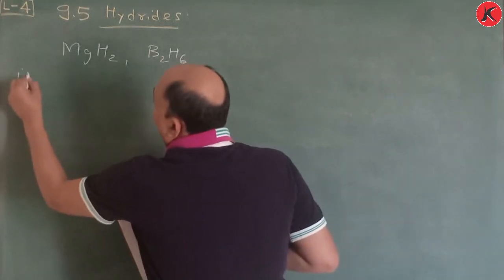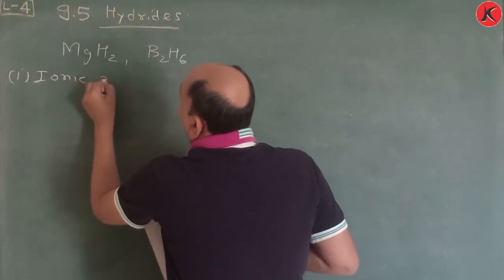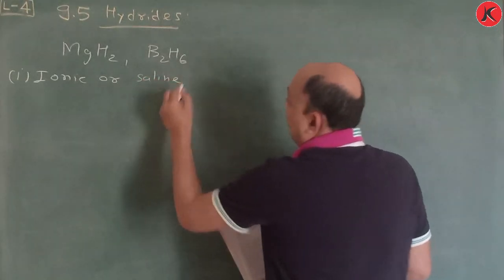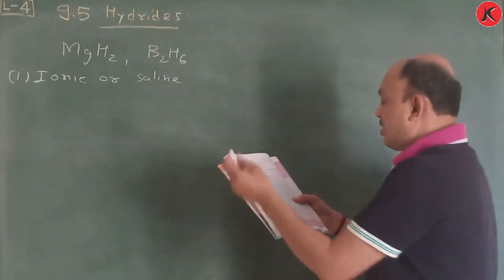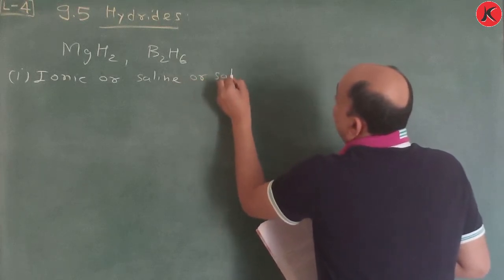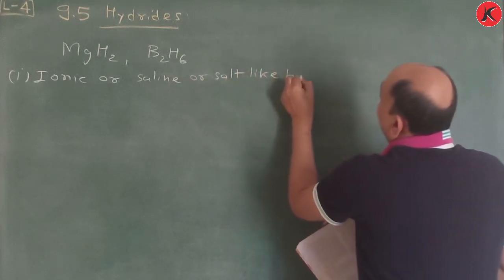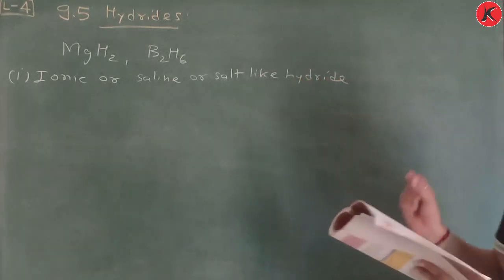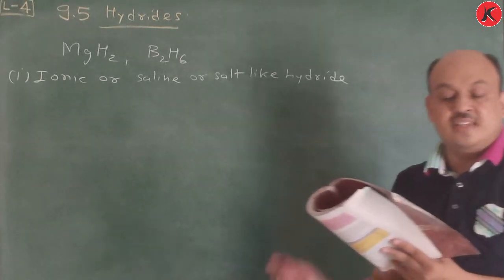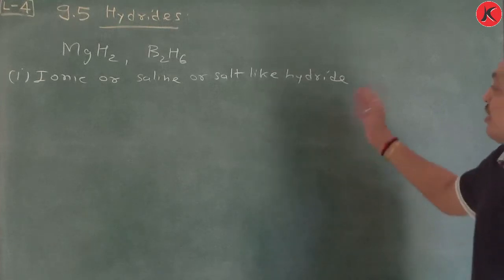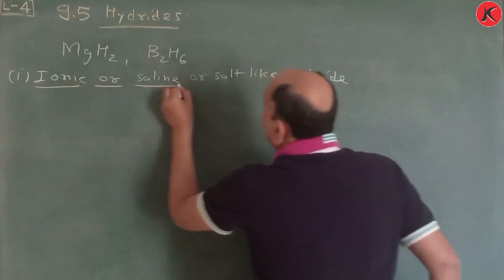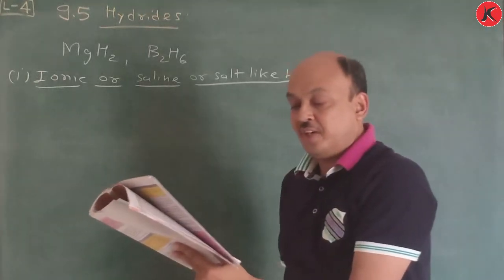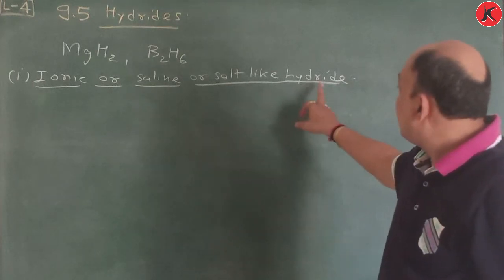First is ionic or saline or salt-like hydride. So we discuss these first. Second is covalent or molecular hydrides, and third is metallic or non-stoichiometric hydride. So first we learn about ionic or saline or salt hydride. First of all, remember ionic or saline hydride or salt-like hydride.